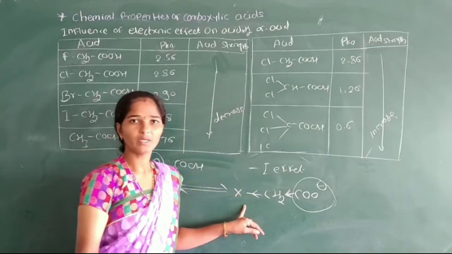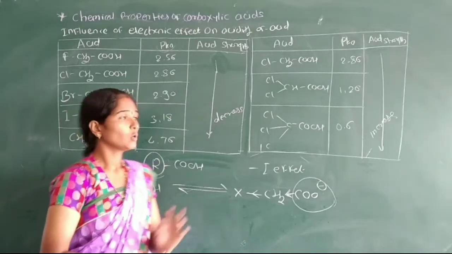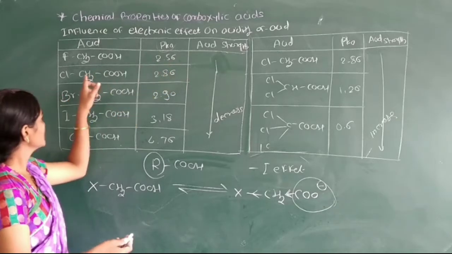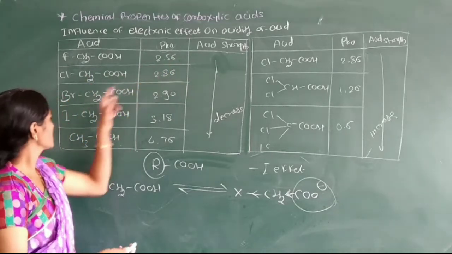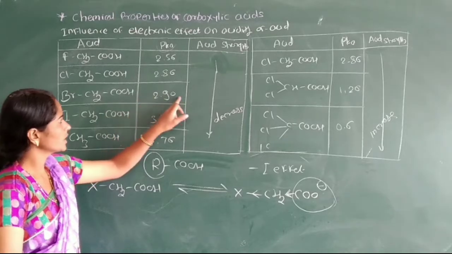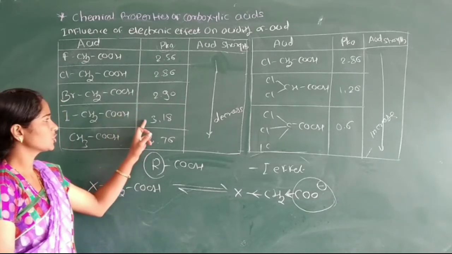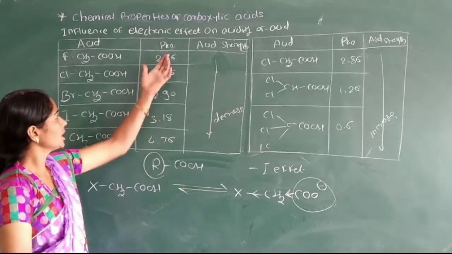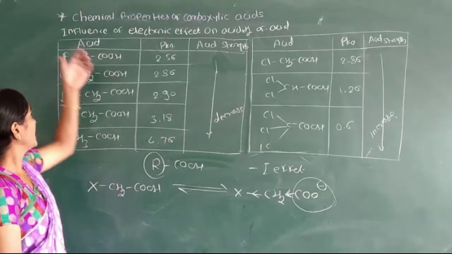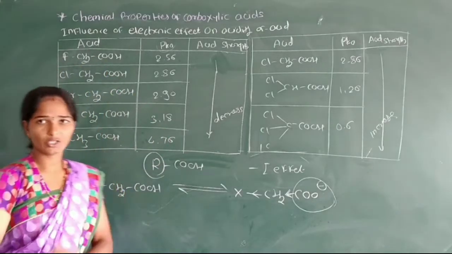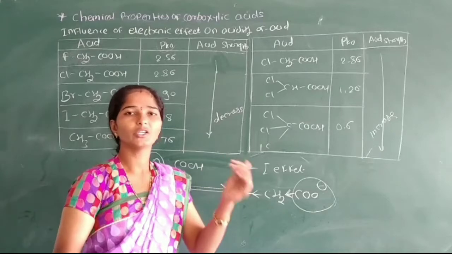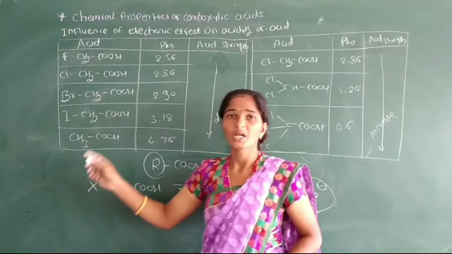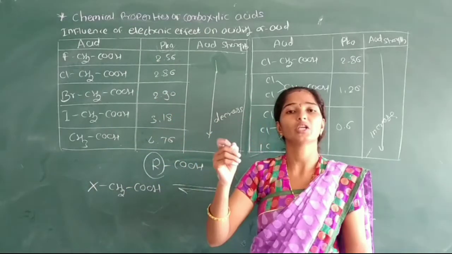That means in this first table we see fluoroacetic acid pKa value 2.56, chloroacetic acid 2.86, bromoacetic acid 2.90, iodoacetic acid 3.18 and acetic acid 4.76. Means pKa value increases as the halogen atom goes down the group. Means as the electronegativity of the atom decreases from top to bottom, their pKa value increases.